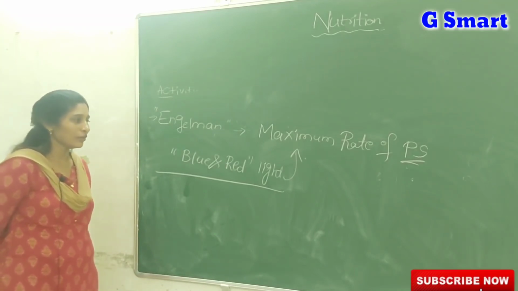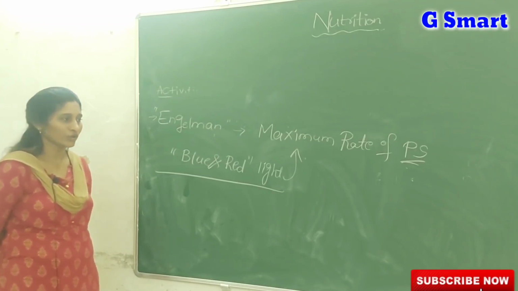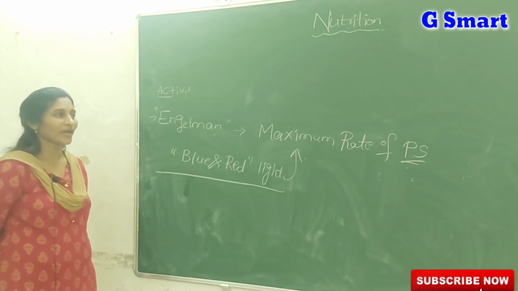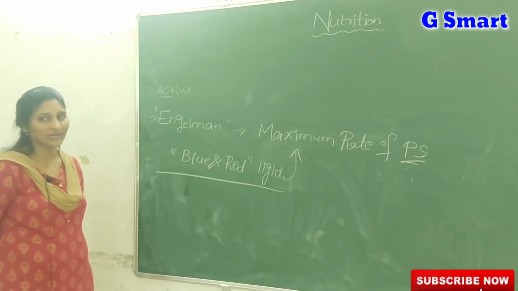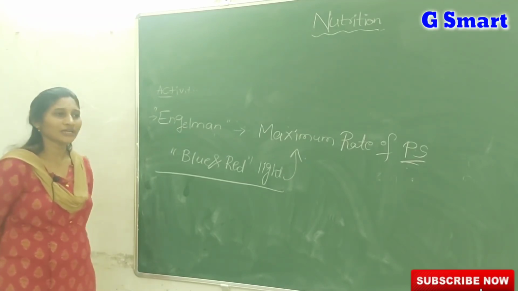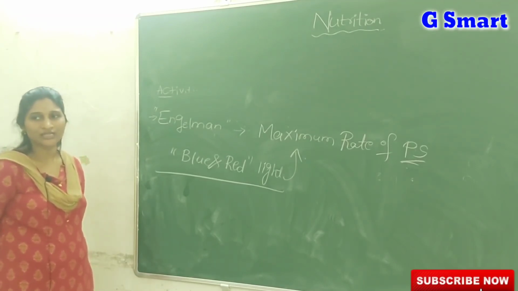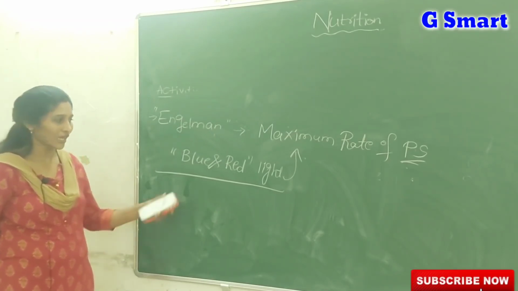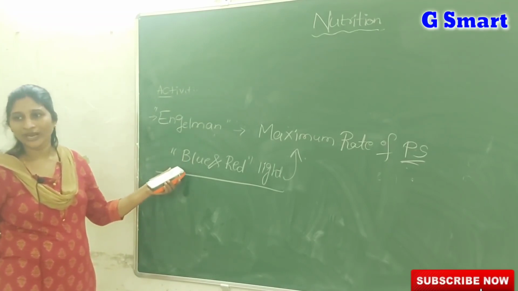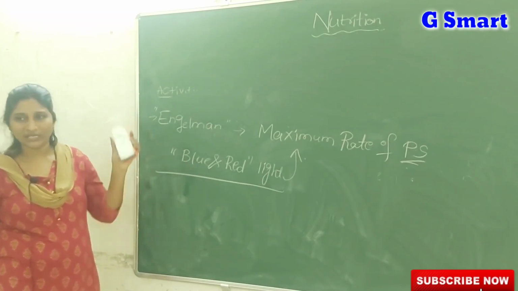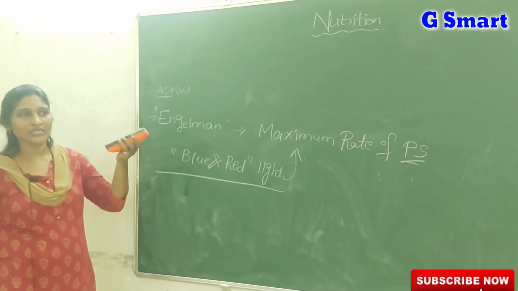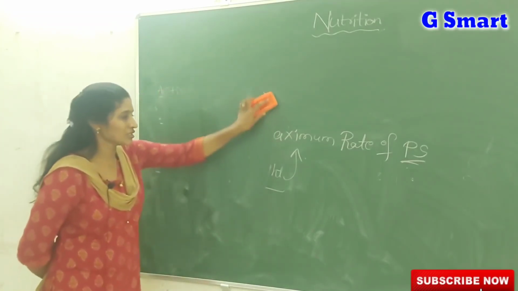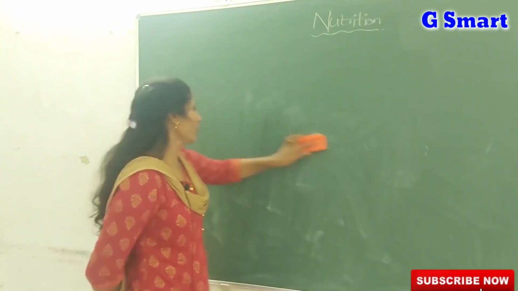After the photosynthesis process, he allowed some oxygen sensitive bacteria, and the bacteria crowded in the presence of blue and red light only. We all thought that green light is essential for photosynthesis, but that is wrong. Green light is not required for photosynthesis. Photosynthesis occurs at the highest rate at blue and red light only. Green is always reflected by the leaves. That's why we see the leaves and other parts as green in color. So at red and blue light the maximum rate of photosynthesis takes place.